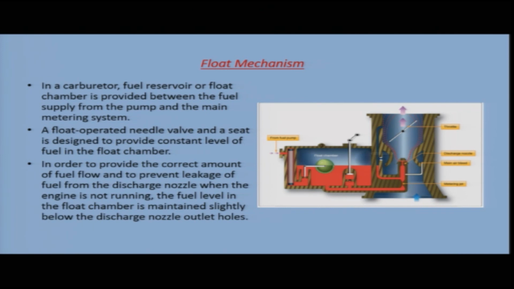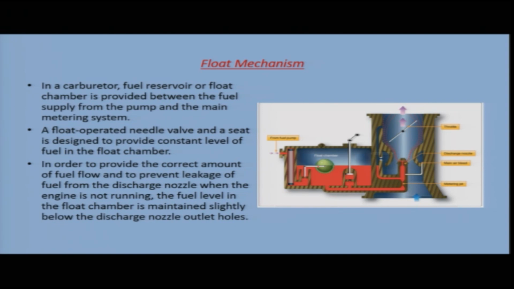In a carburetor, the fuel reservoir or float chamber is provided between the fuel supply from the pump and the main metering system. So, this is your fuel supply from the pump and this is your main metering system. A float operated needle valve and a seat is designed to provide a constant level of fuel in the float chamber. This is your needle valve here. This needle valve is attached to the float, and the needle valve and seat provide a constant level of fuel in the float chamber.